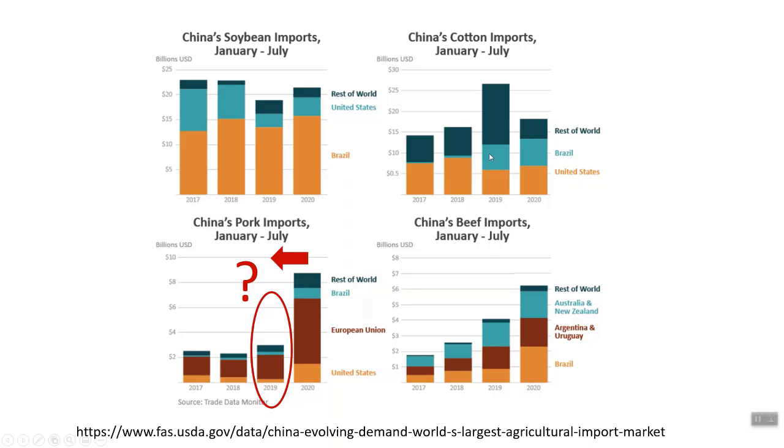And up here, it looks like we're getting our butts kicked by Brazil in terms of how much cotton we're sending to China. So I don't know why trade negotiations went on to 2020. I don't know what our president was hoping to gain from it. But I'll tell you one thing, if this delay of not being able to respond to the pork demand in China earlier was caused by the trade negotiations, then Trump negotiated himself a pandemic.